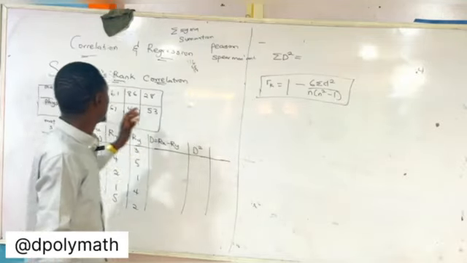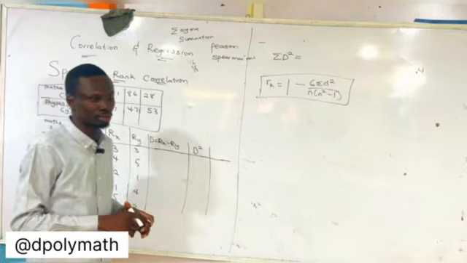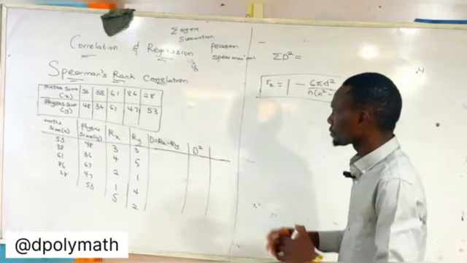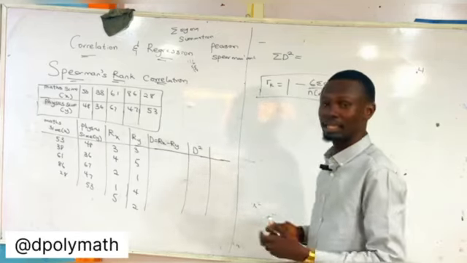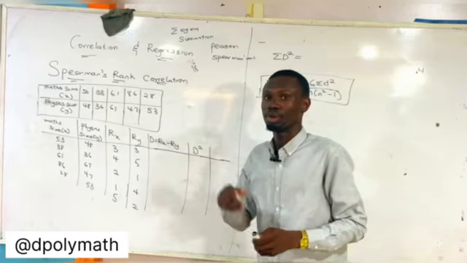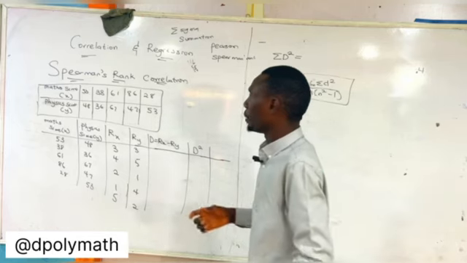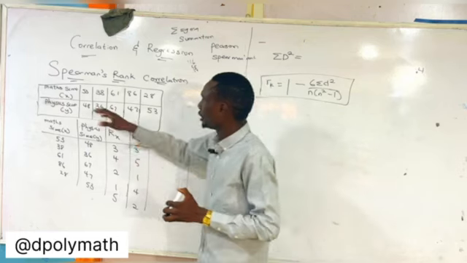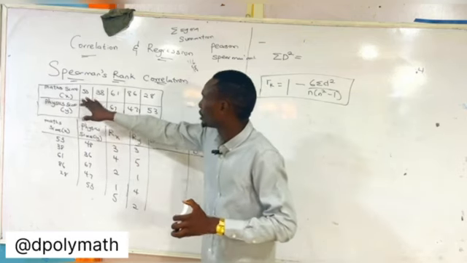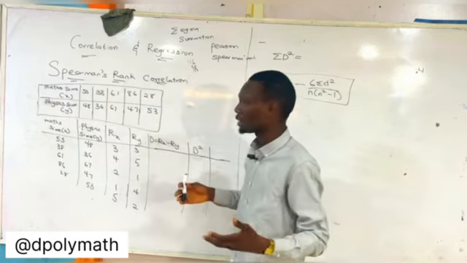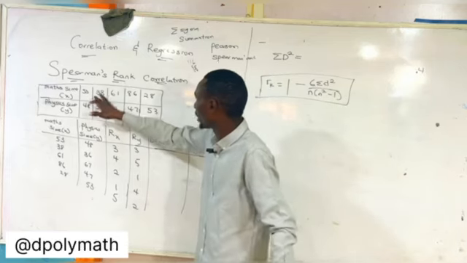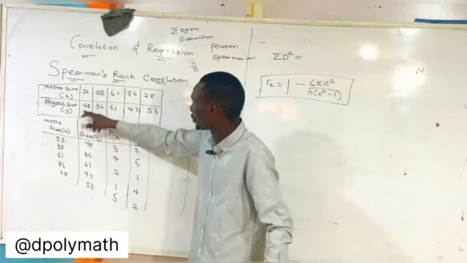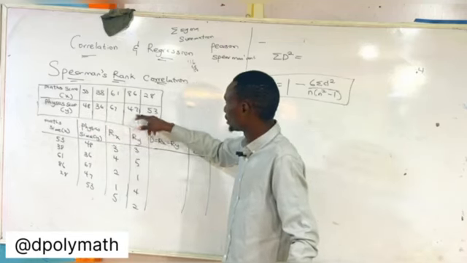Okay, so the next method, or the second method, is to use the Spearman rank correlation, which I mentioned. The Spearman rank correlation, I said earlier, is a non-parametric method of solving correlation. But in this Spearman, there's something that we first of all do. If you see a question, math score and physics score, a set of scores among a particular set of students: 53 in math, 38, 61, 86, and 28. In physics, the same students scored 48, 36, 67, 47, and 58.